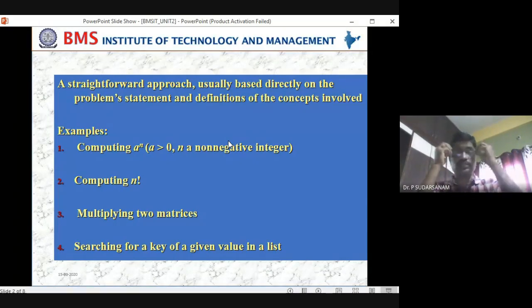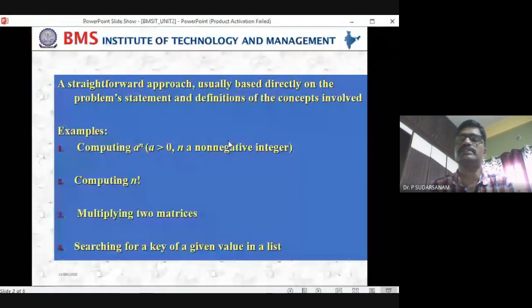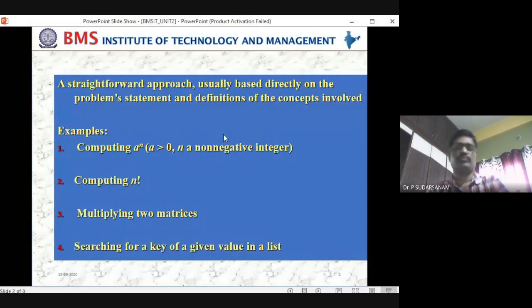Another example is factorial n. Suppose you are given factorial 4. How to calculate it? You know that it is 4 into 3 into 2 into 1. That is the straightforward approach. Nothing else is required to solve the given problem.